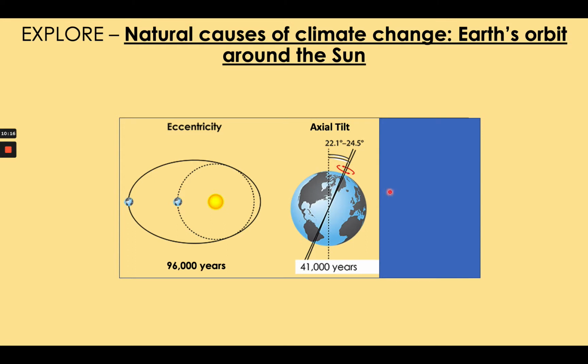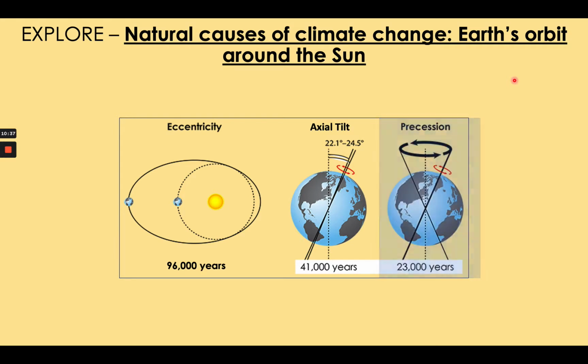the planet gets warmer. So far we have two orbital changes, orbital eccentricity and axial tilt, that both affect the temperature on Earth in different ways. One of these takes 96,000 year cycles, the other one takes 41,000 year cycles. Finally, the most complex but the least important in terms of the Earth's climate is called precession. If you've ever used a spinning top and watched it spin around, when it slows down you'll notice it starts to wobble.